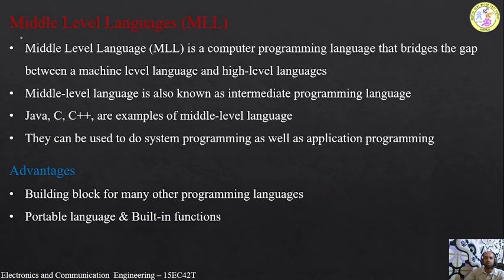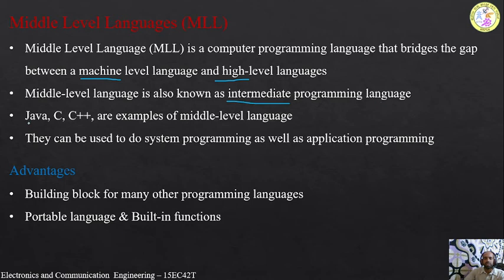And the last type of programming language is the middle level language. The middle level language is a computer programming language that bridges the gap between machine level language and high level language. So it is the intermediate language, in between machine as well as the high level language. So middle level language is also known as intermediate programming language. So this is another name we are having.